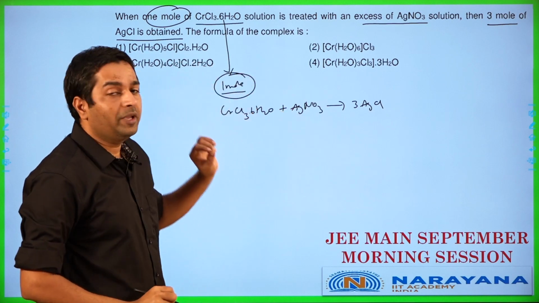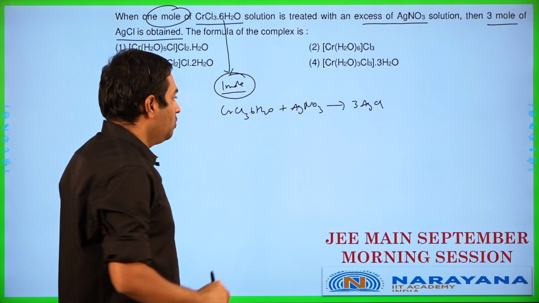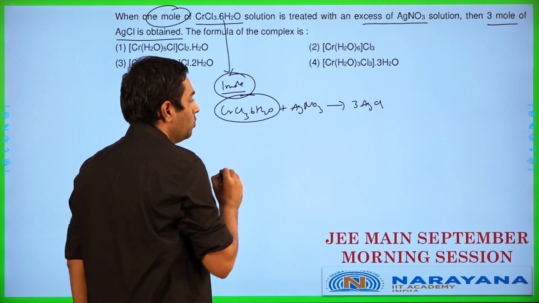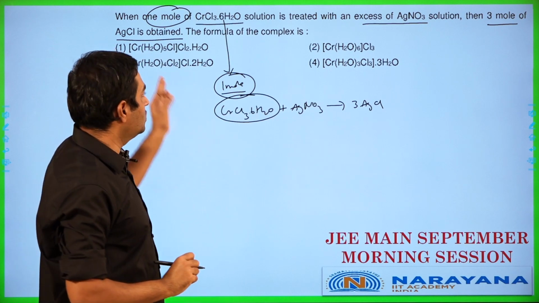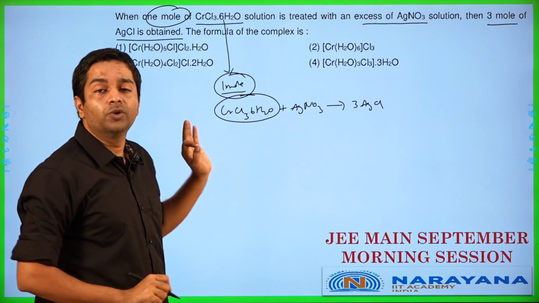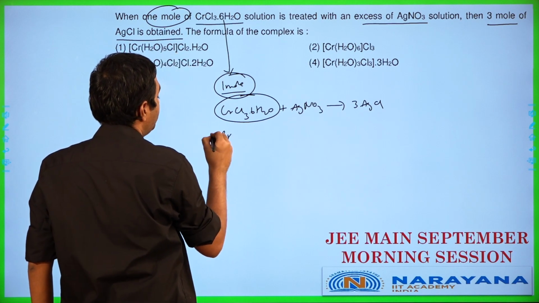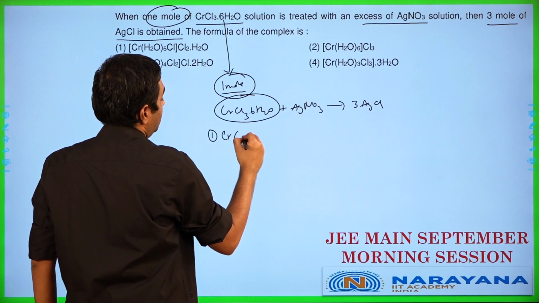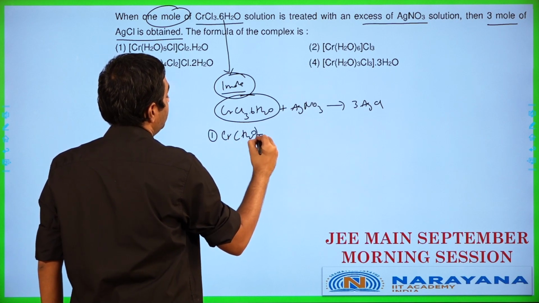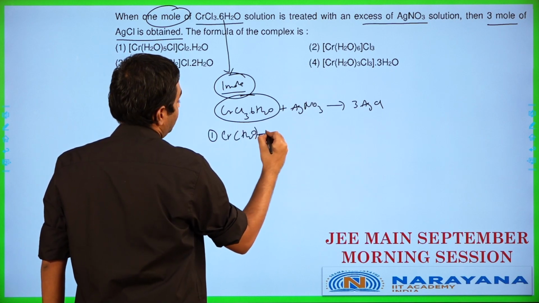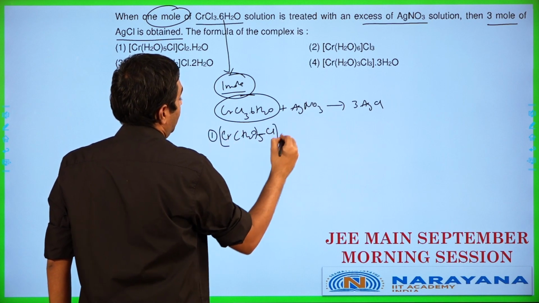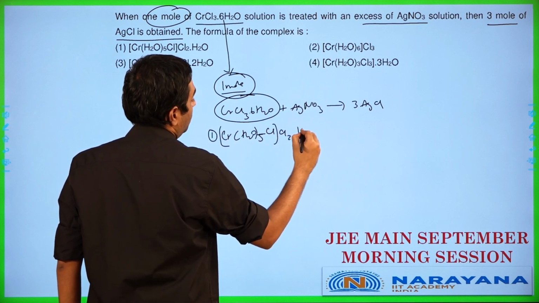Now, what is going to be happening in this particular case is this. This complex has many different structures possible, which are obviously given to you in your options. So let's take a look at each of these cases. Let's take option 1 and examine how it works. So we have it as [Cr(H2O)5Cl]Cl2·H2O.